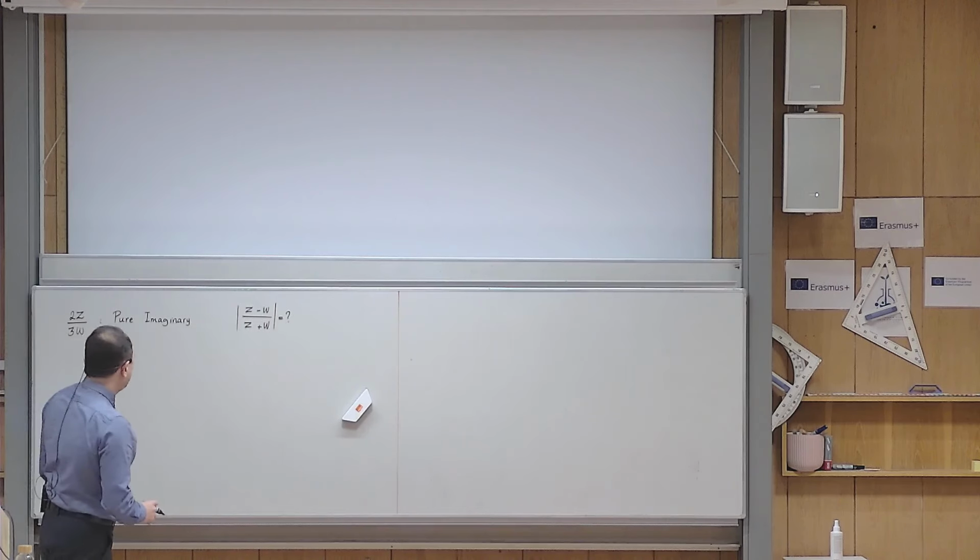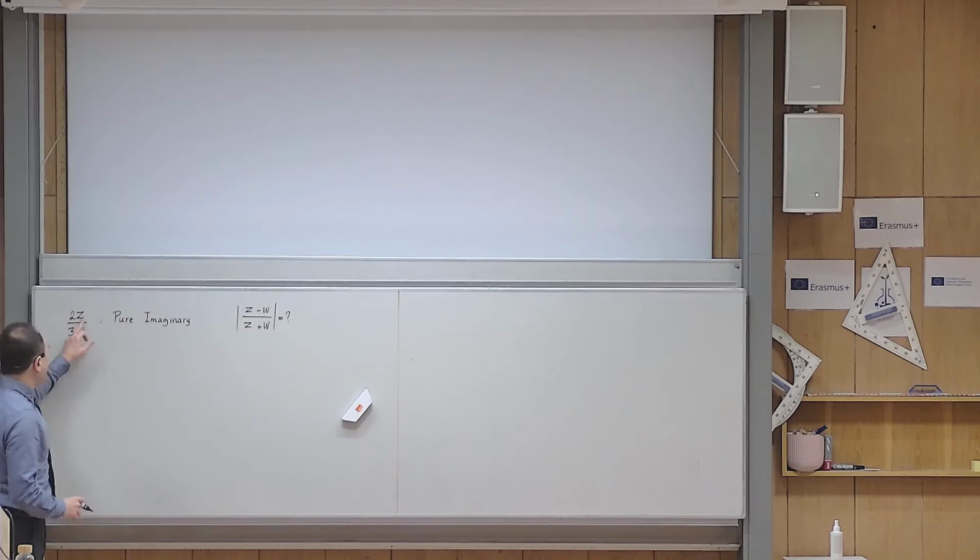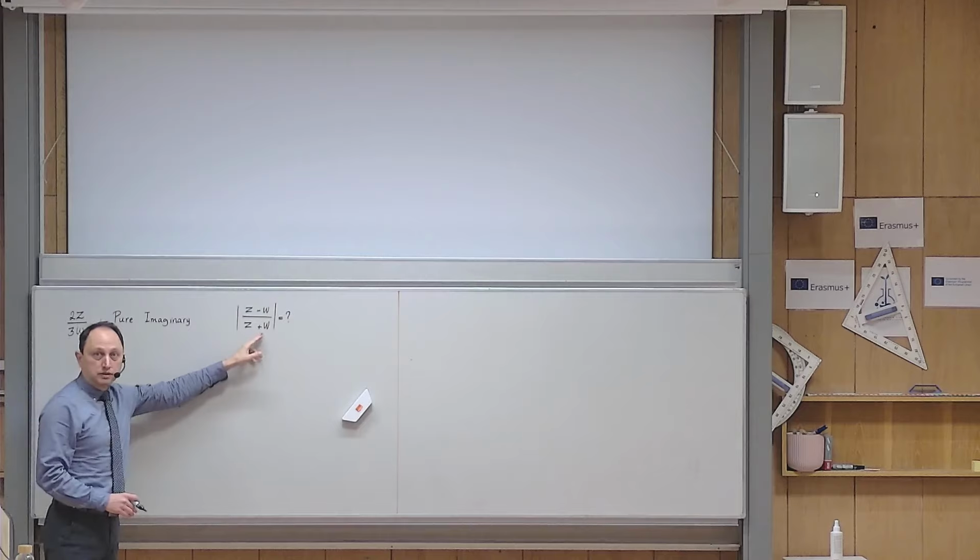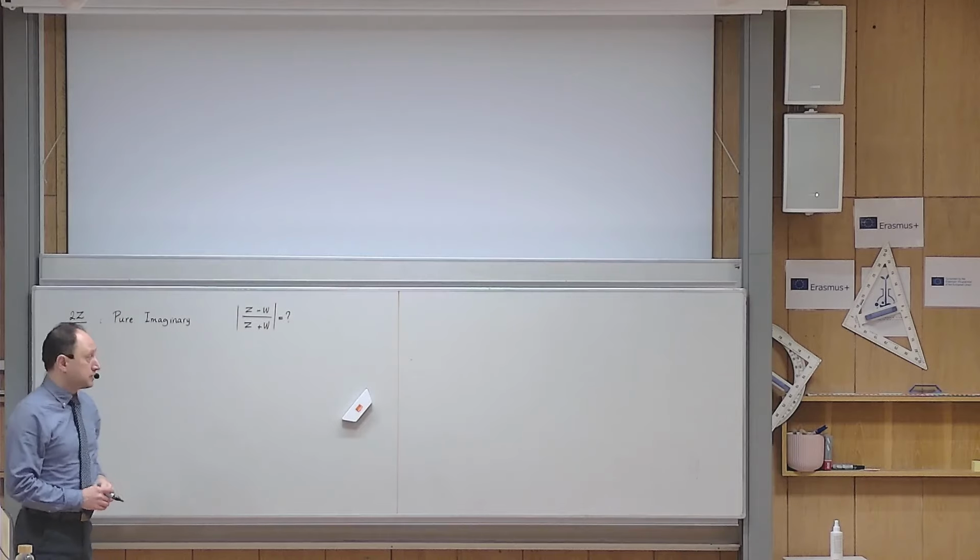Okay, so now let us solve this problem. We know that two complex numbers z and w are such that if you make this fraction, it becomes a pure imaginary number. Under this condition, we want to determine this expression in its simplest possible form.